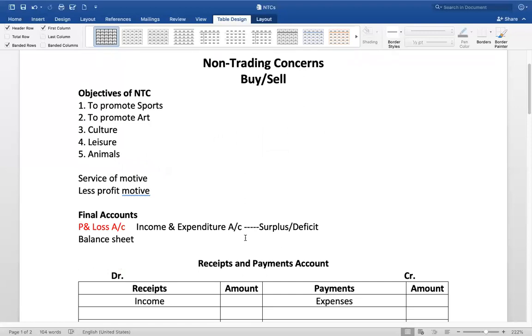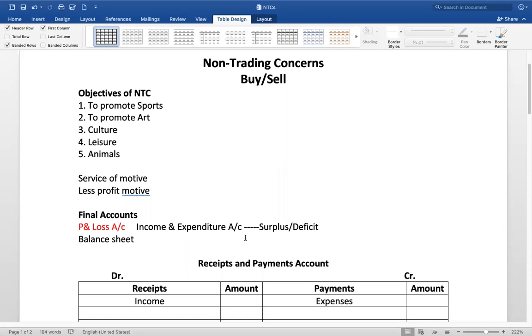I have given enough examples of these organizations and their objectives, right? It's just a recap of yesterday's session. When we go to the final accounts or accounting process, it is preparing the profit and loss account. But for a non-trading concern, it is not called profit and loss account because it is not for profit. It is called income and expenditure account, right?